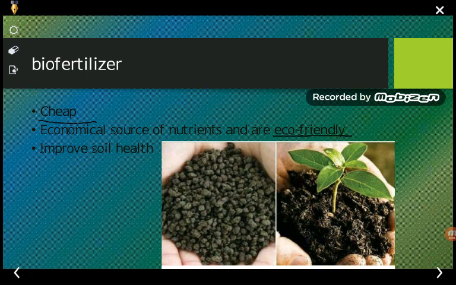Chemical fertilizers are very costly and not eco-friendly, but biofertilizers are cheap as well as eco-friendly, and an economical source of nutrients. They improve soil health. This is the main reason why they are to be used, and chemical fertilizers should be substituted by biofertilizers nowadays.